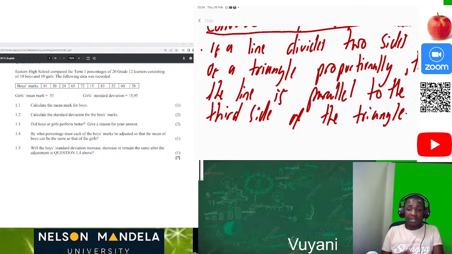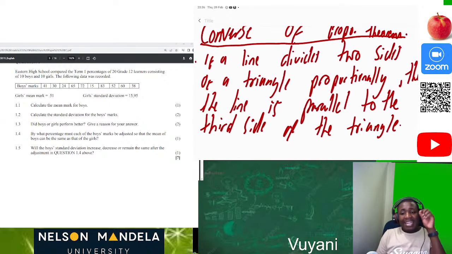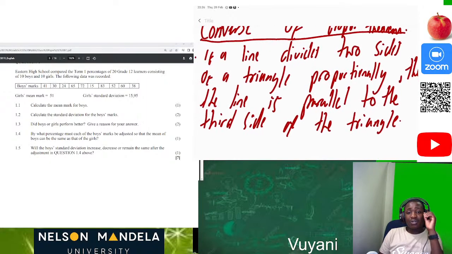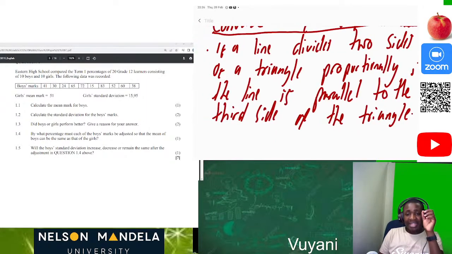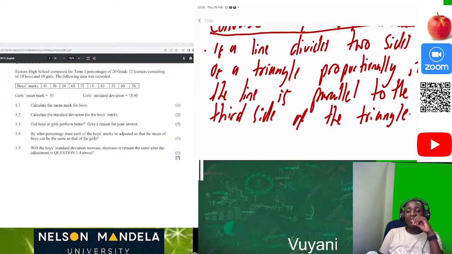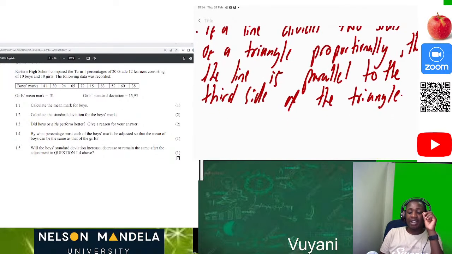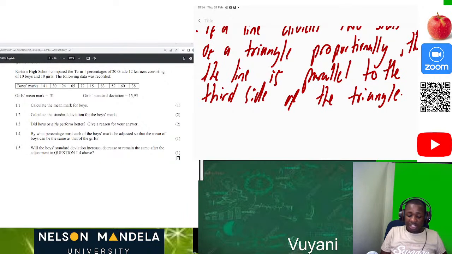I want you to listen to this English. If a line divides two sides of a triangle proportionally, then the line is parallel to the third side of the triangle. Let's put this into illustration.